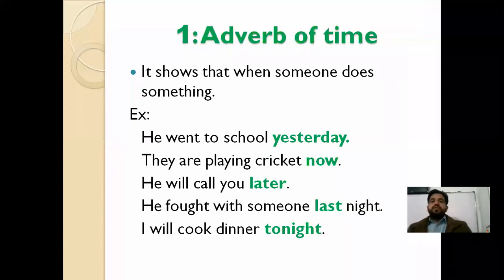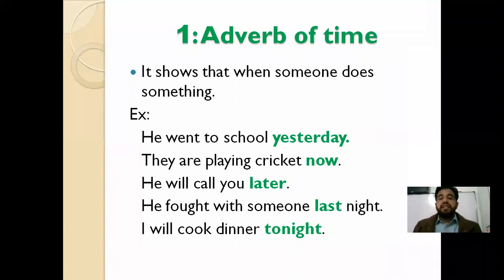Likewise, we have kinds of adverbs. The first one is the adverb of time. It shows when someone does something. An adverb of time shows the time. Like, he went to school yesterday. In this sentence, yesterday is an adverb of time because it tells us when the action happened: yesterday. They are playing cricket now. Now is an adverb which shows the time of the action, playing. The action is performed now.